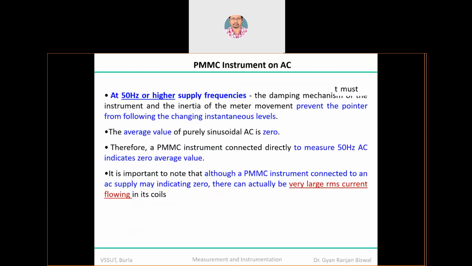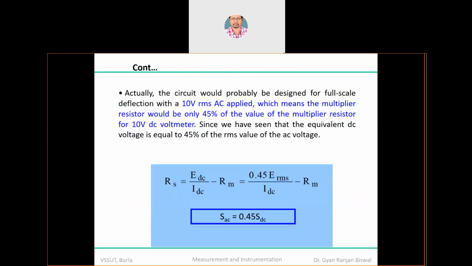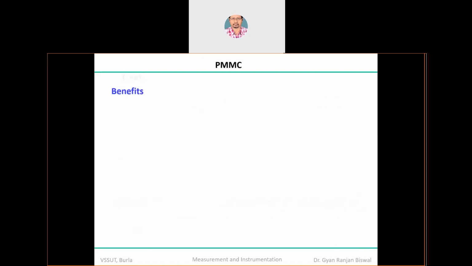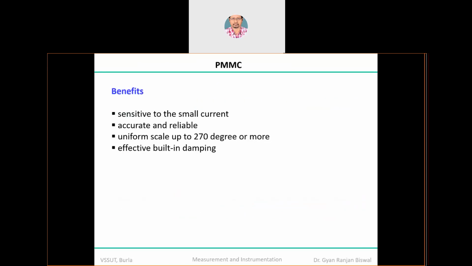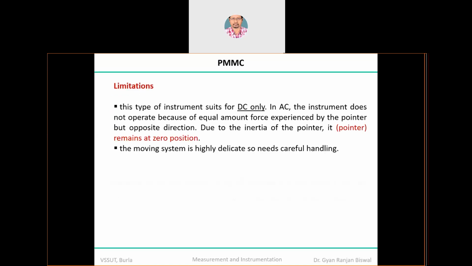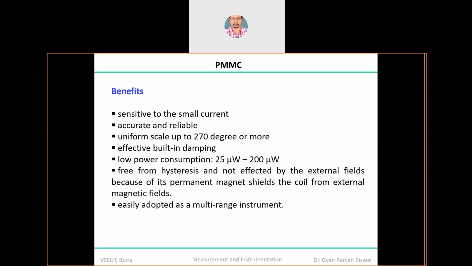Assuming that wherever you are doing the measurement, in the near surrounding area there is one more magnetic field also present, which may or may not be related to your application. Or maybe the Earth has a very high magnetism, much higher as compared to this particular device. So these things will not influence you whenever you pursue your measurement using PMMC. So that's why it is free from the hysteresis loss.